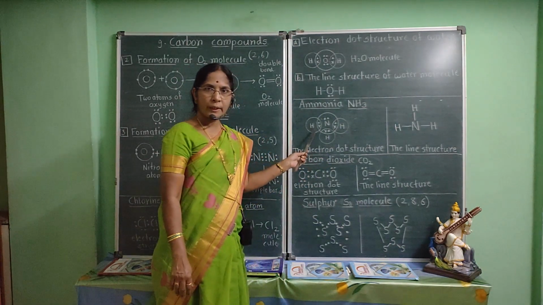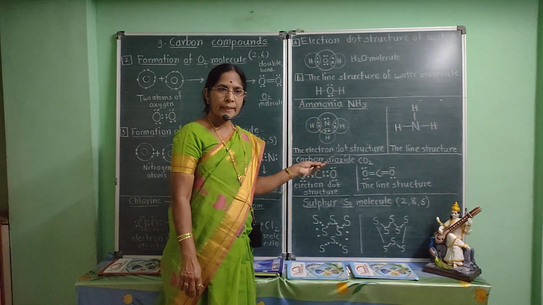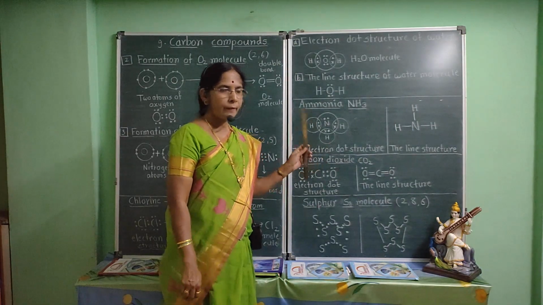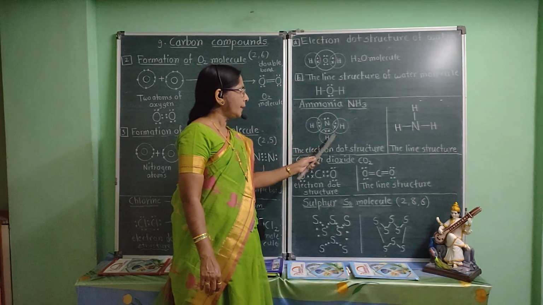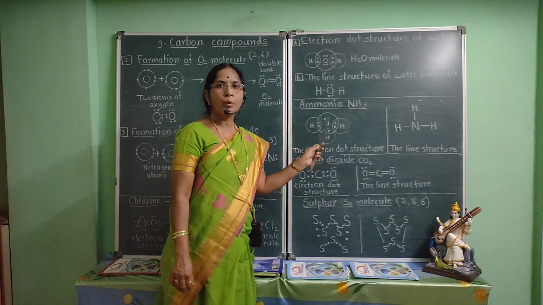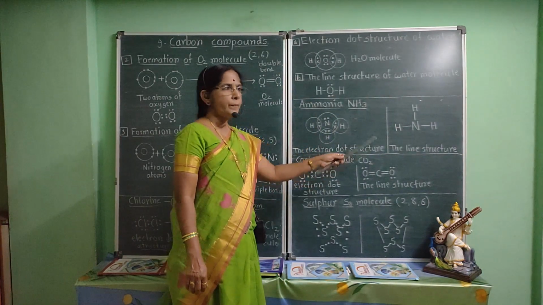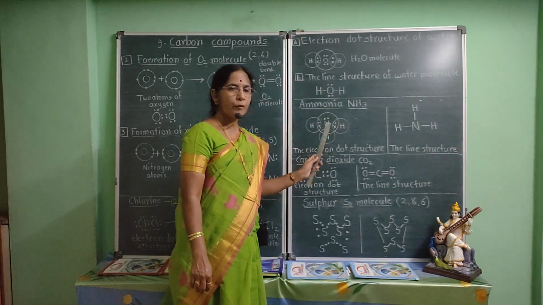Atomic number of hydrogen is 1. It contains 1 electron in the K shell and requires 1 electron to complete its duplet. So, 1 nitrogen atom and 3 hydrogen atoms come close together, share their valence electrons with each other, and molecule of ammonia NH3 is formed.